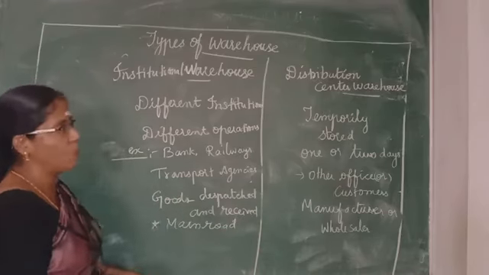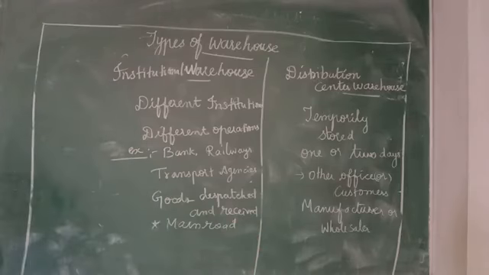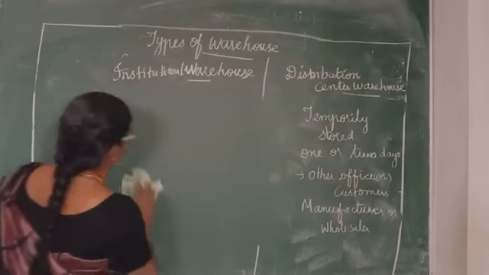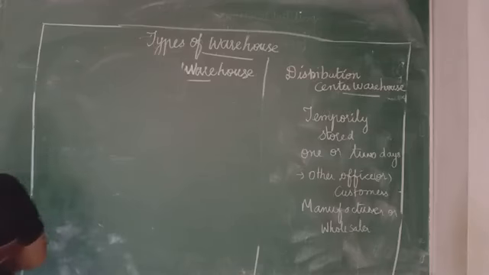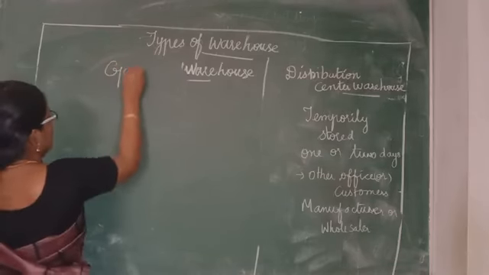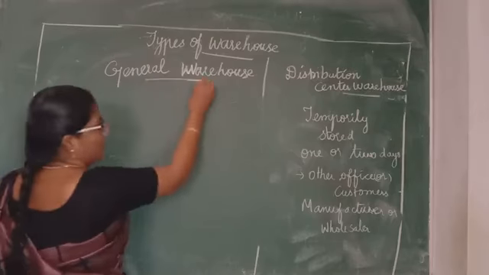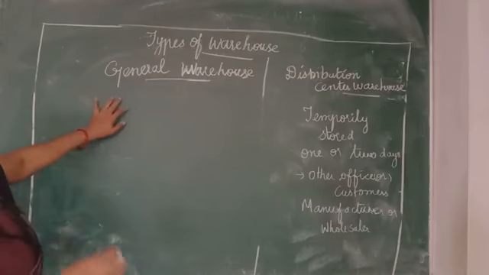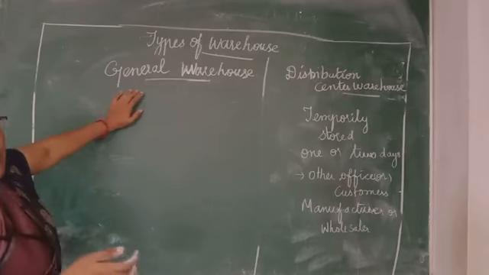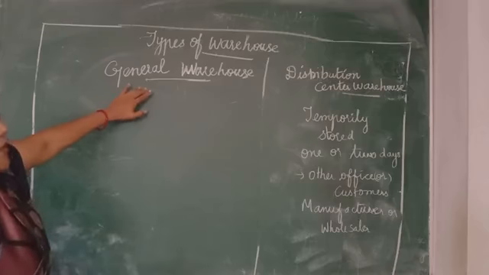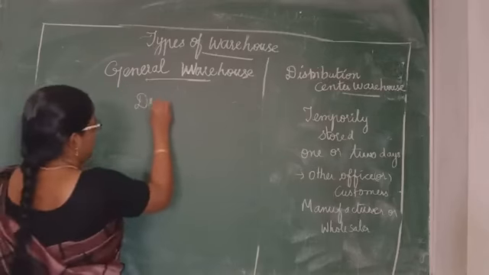So next let us move on to the classification on the basis of commodities. On the basis of commodity stored, the next one is the general warehouse. See, in this general warehouse, the goods are stored in an ordinary warehouse. This is an ordinary warehouse which is useful for storing most of the dry food grains.